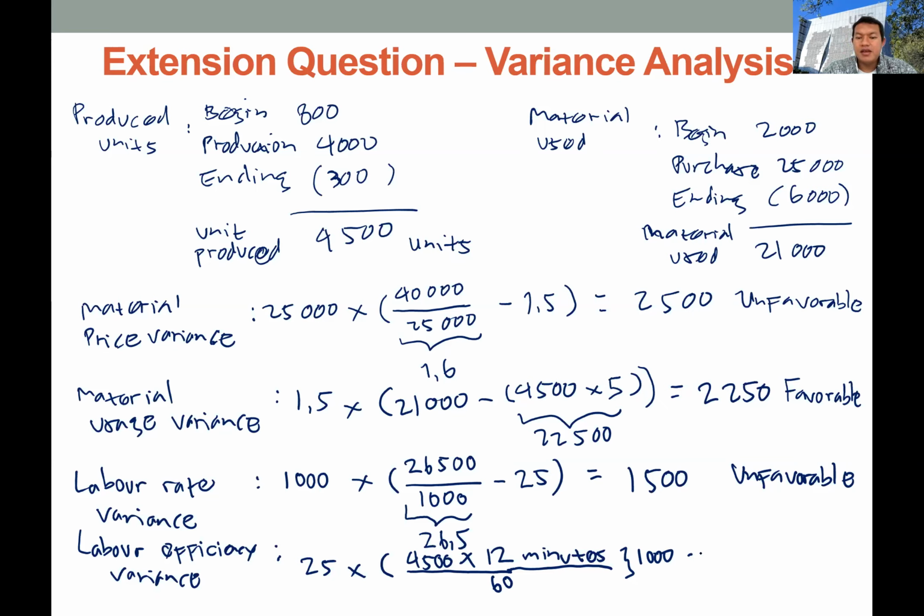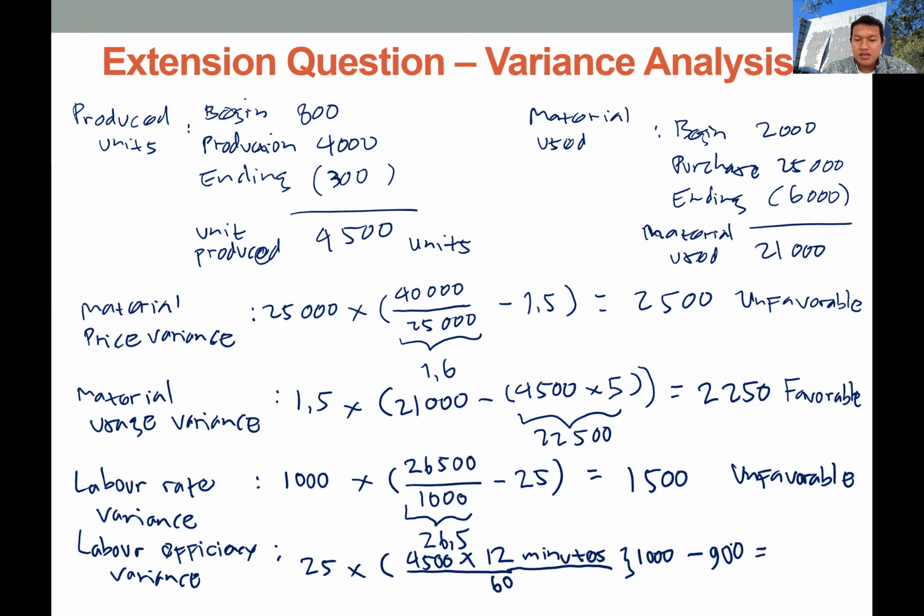Okay, and then we deduct this actual hours with the budget hours. So the budget hours is 900. So yeah, we can calculate this.